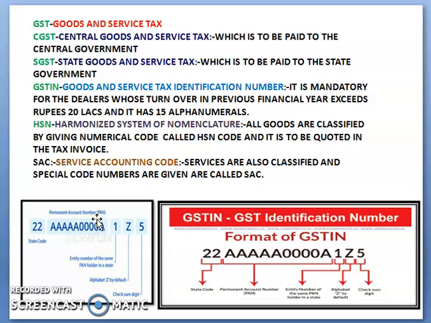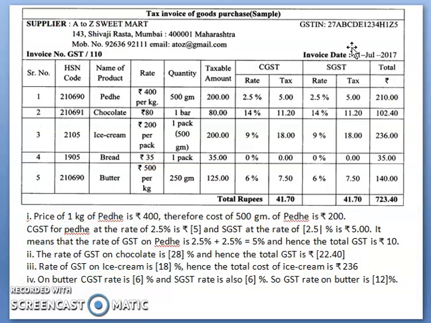In the GSTIN, the first two digits are the state code. If the supplier is from Maharashtra, this will turn to 27. You can see in the first example it is given as 27. 27 is the code for Maharashtra.